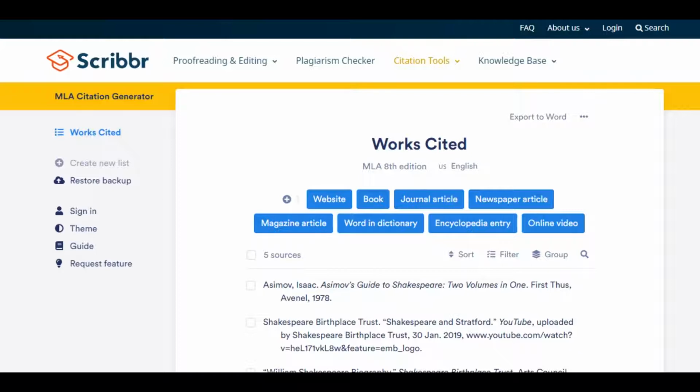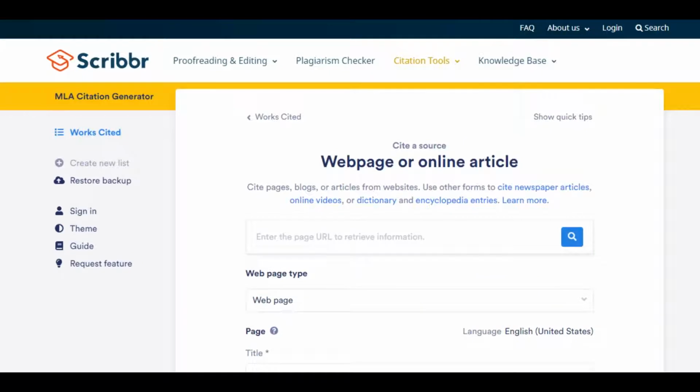But for the ones that we're doing today, we're going to take, say, a website, and we're going to go to Scribbr here as our website. You can also use things like Citation Machine or EasyBib or Purdue OWL. I like this one because it's not bogged down with a bunch of ads, but however you get there doesn't really matter as long as you get the end result. So we're going to run our website through our citation generator. I happen to have the website already entered, so we would just copy the URL in. We're going to search for it.